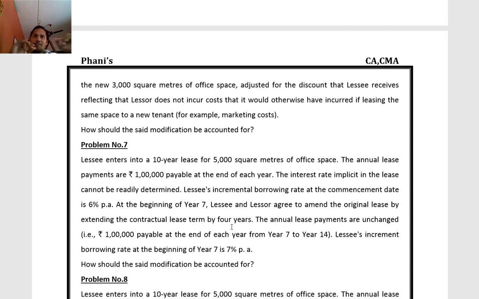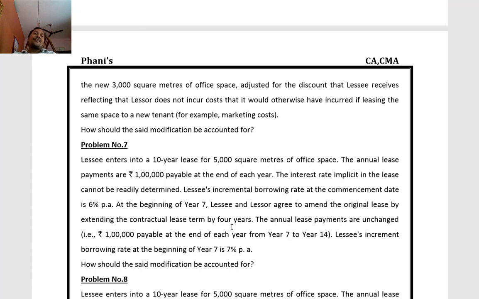If there is an increase in scope and a commensurate increase in consideration, we treat it as a separate lease. That is not the case here. If there is a decrease in scope, we decrease the liability and ROU asset proportionately. It is not falling in this category either.